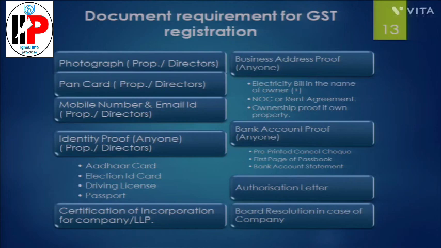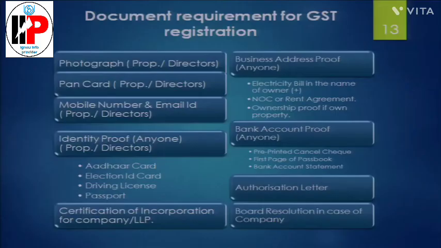What is business address proof? It is the proof of the place wherein the registration needs to be taken. There may be a situation where you are the owner of the property. In that case, ownership proof is required, that may be the property registration document. And if the property is rented, in that case you need a rent agreement. A valid rent agreement should be there. It can be registered or non-registered. However, in a few states it is mandatory to take a registered rent agreement. So therefore it should be checked whether the unregistered agreement will work or not.